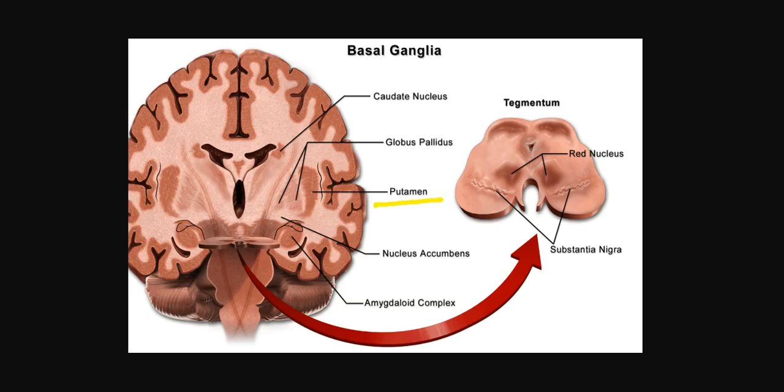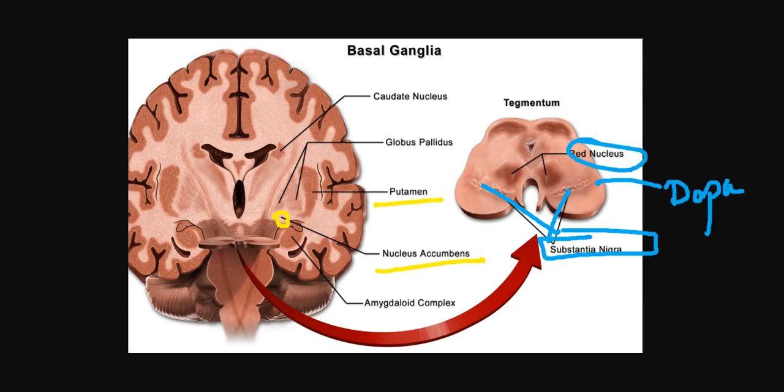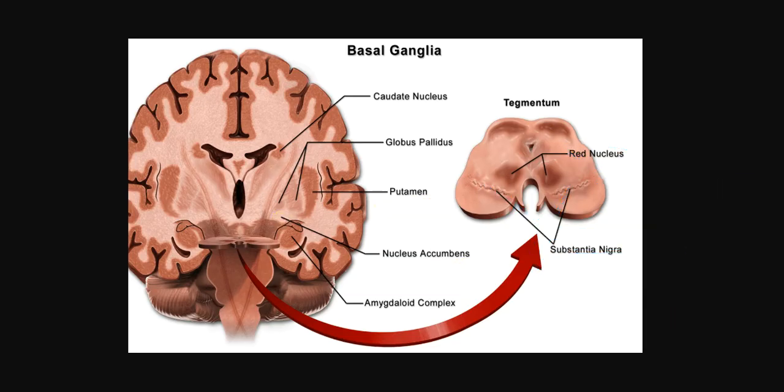Now over here, the putamen and the nucleus accumbens are located, which keep coming up in our options. But this is the substantia nigra, which will release dopamine. You will have the red nucleus as well. This is the tegmentum part. From substantia nigra, dopamine is released, and it is the primary source of your dopamine.